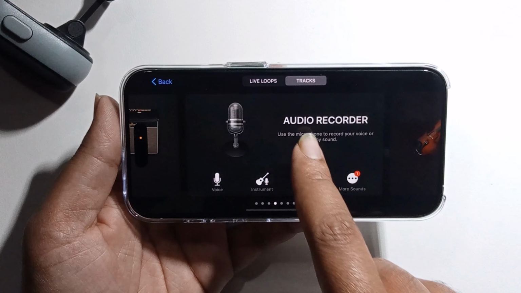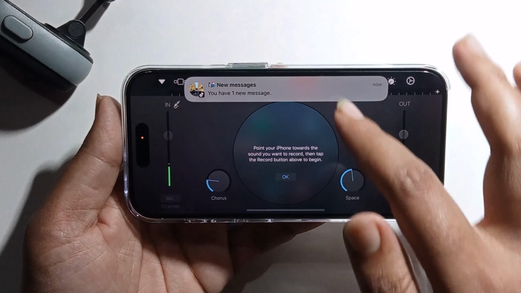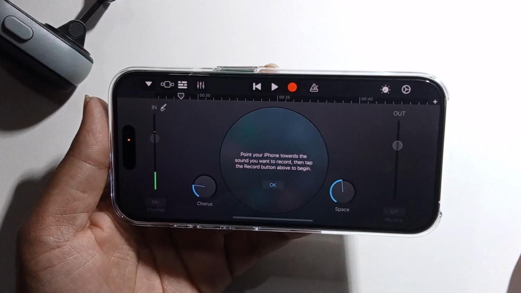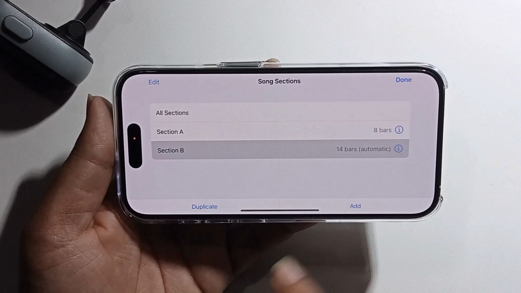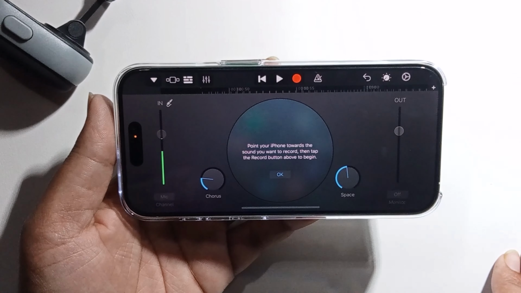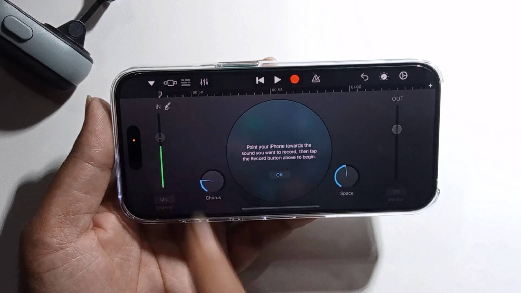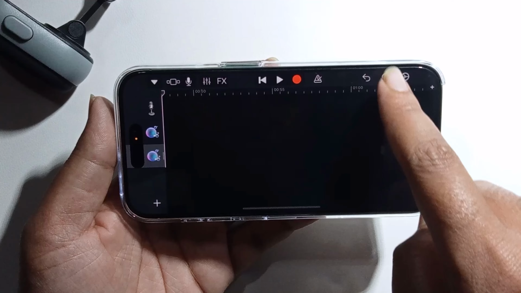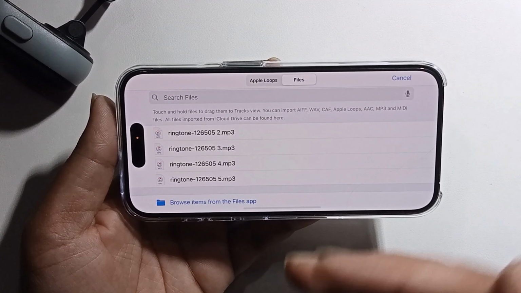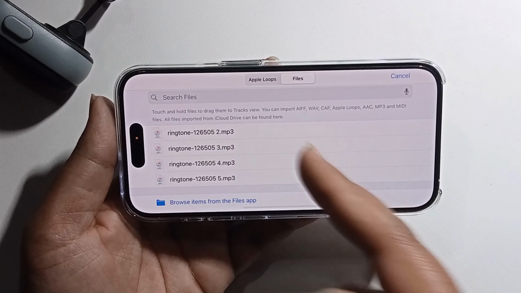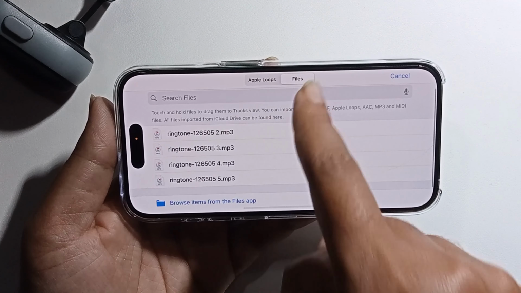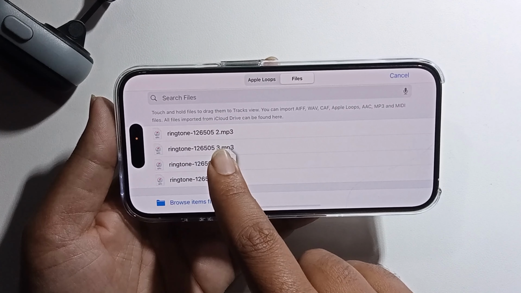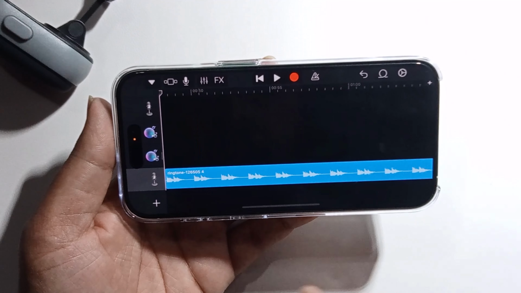Click on the plus option at the top right corner to add, press on done and click on OK. Click on this icon to add music sound from your phone gallery. So click on file to select any sound, long press and add from here,